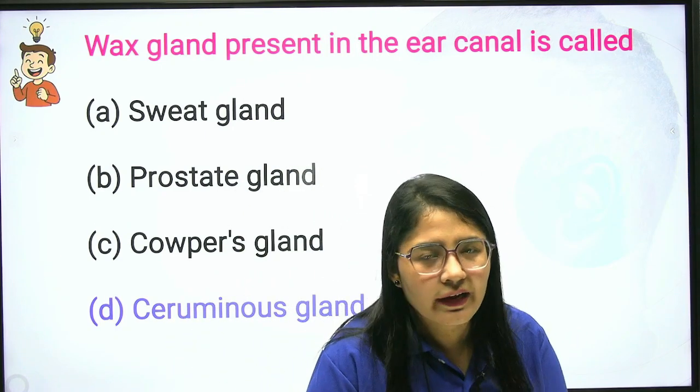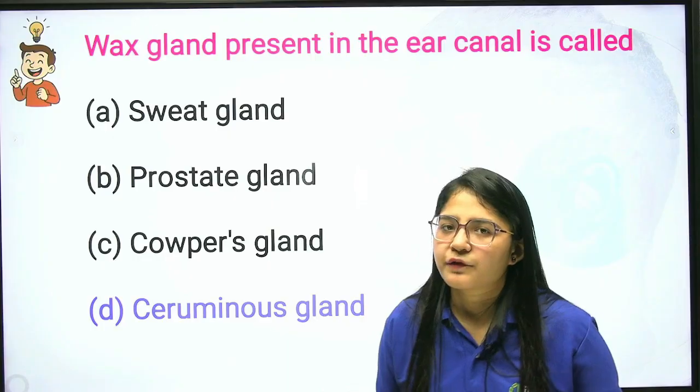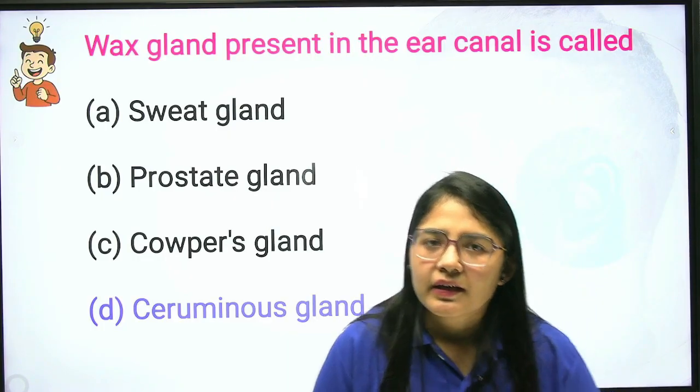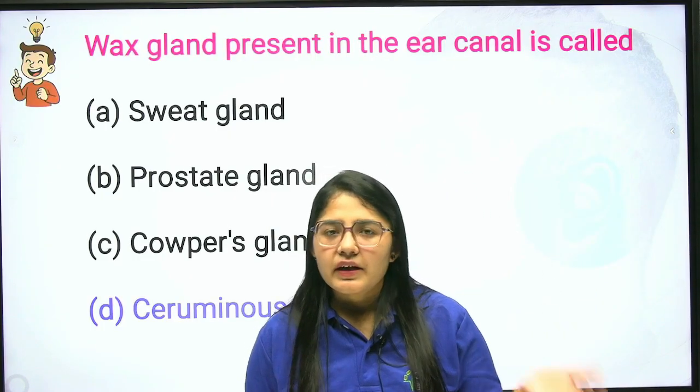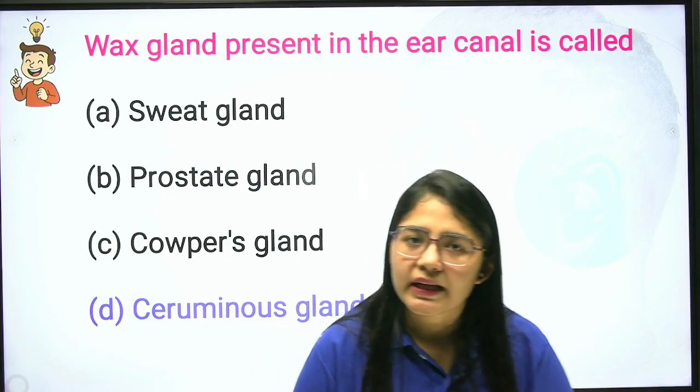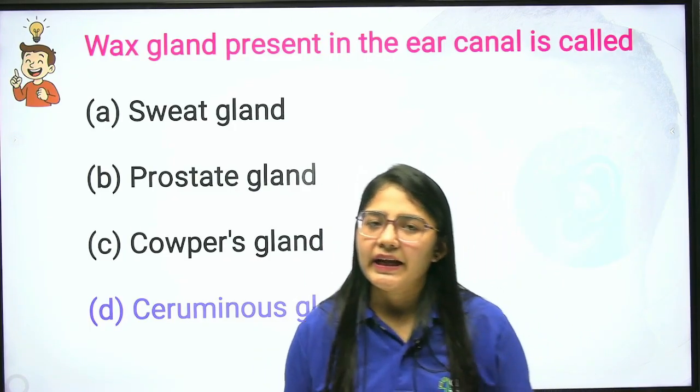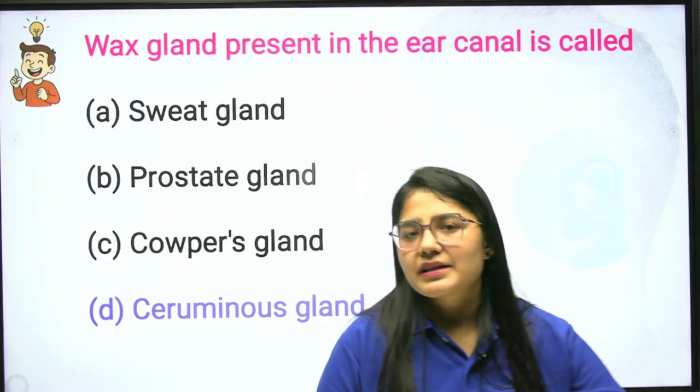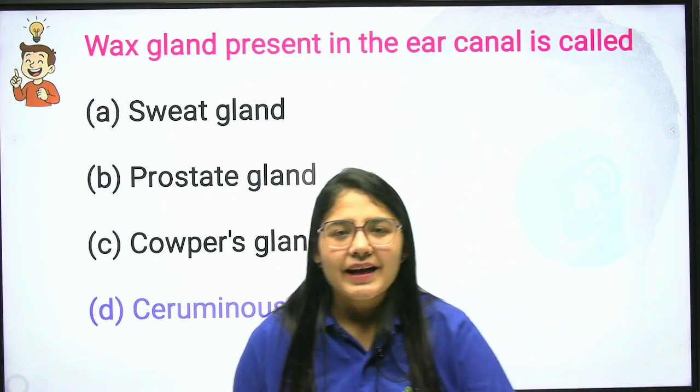So these were the previous year questions regarding your sense organs and especially your ear. As you all know, the ear is a part of your five sense organs. The five sense organs are our eye, nose, tongue, skin and ear. So we have studied in detail about our ear. In the next class we will continue with another sense organ.